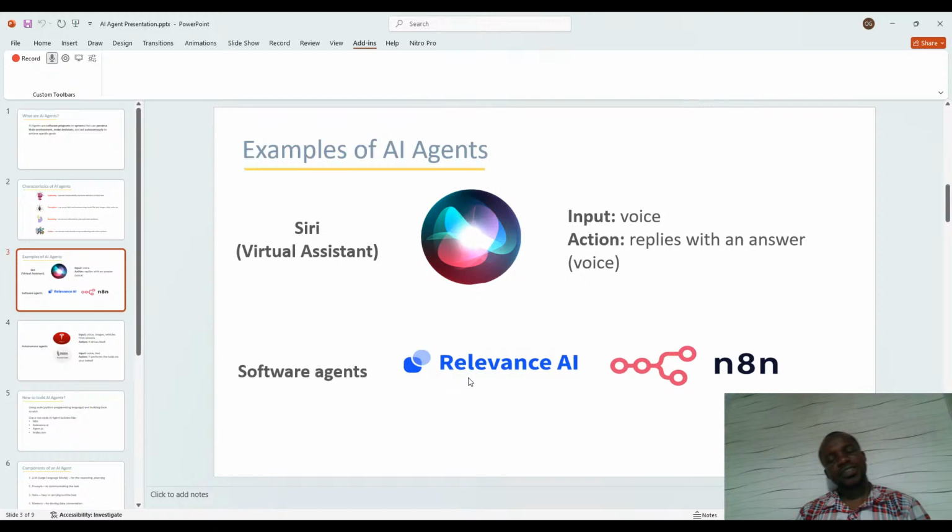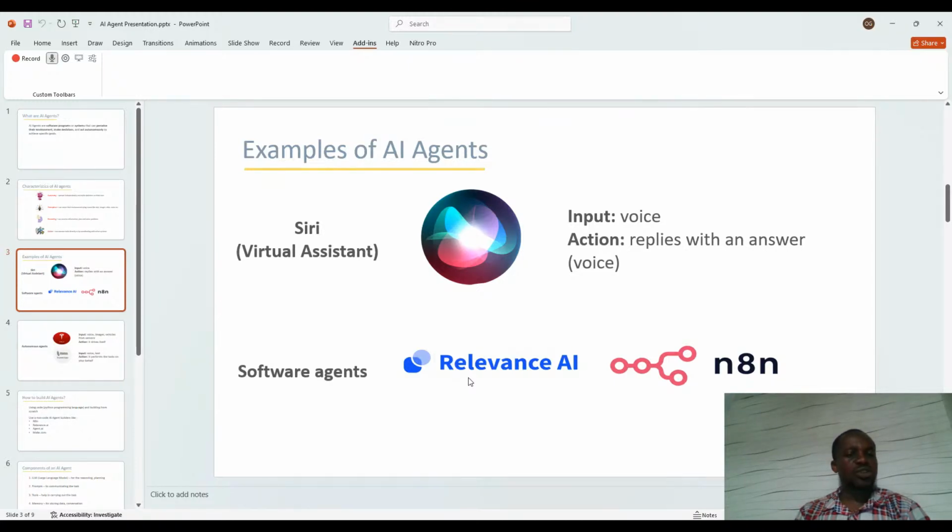Examples of AI agents, some of which we are aware of, like virtual assistants. We have different virtual assistants. We have Alexa, we have Siri, and the input they receive is voice. It has its own mechanism of processing the voice, the information or the command you give it, and it comes back with a response, replies with an answer, which is also in voice. So Siri is one of the virtual assistants. You can as well create your own virtual assistant, but one of the examples of AI agents is the virtual assistant.